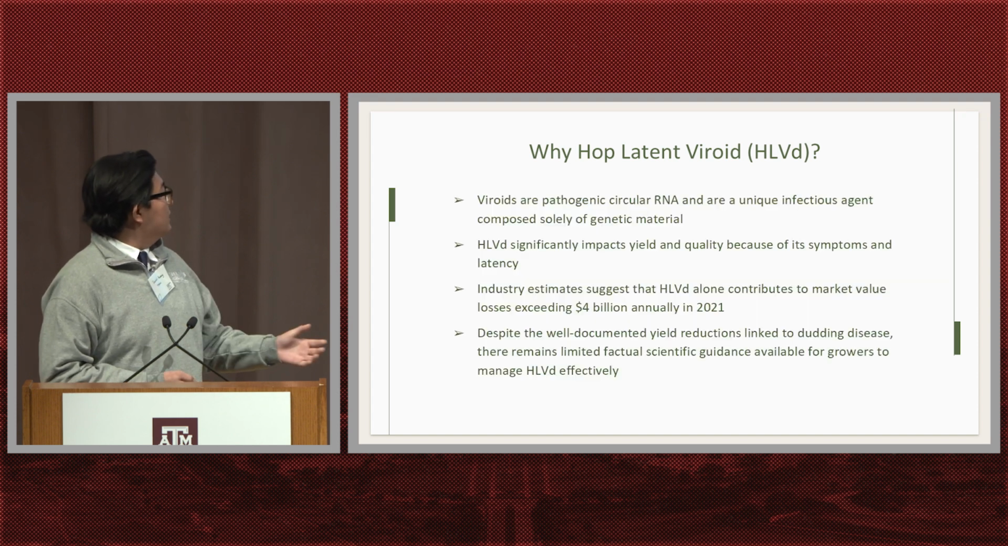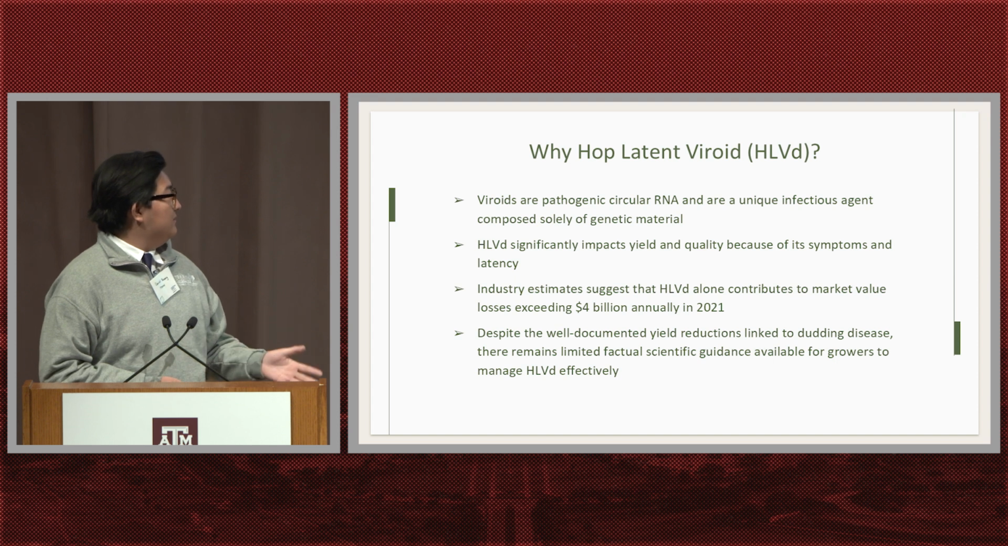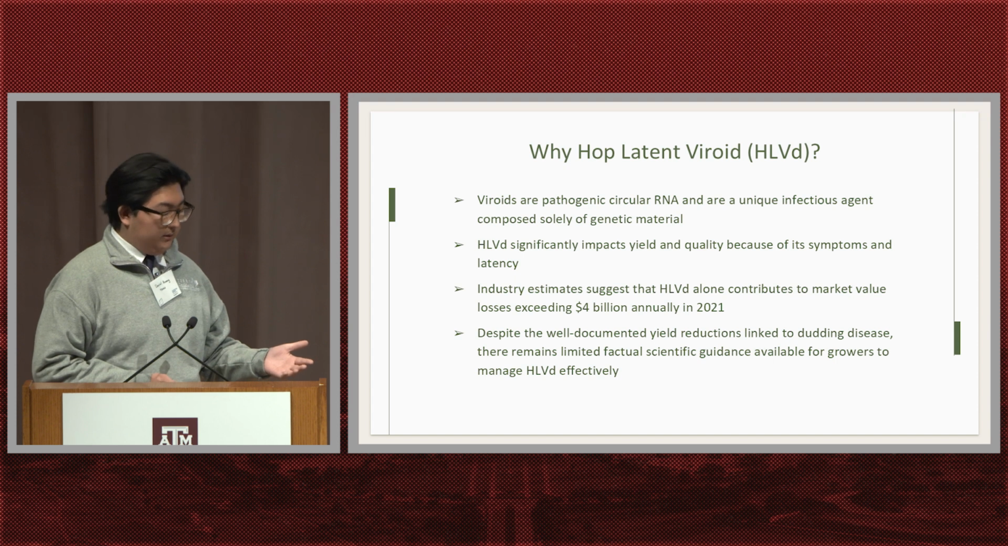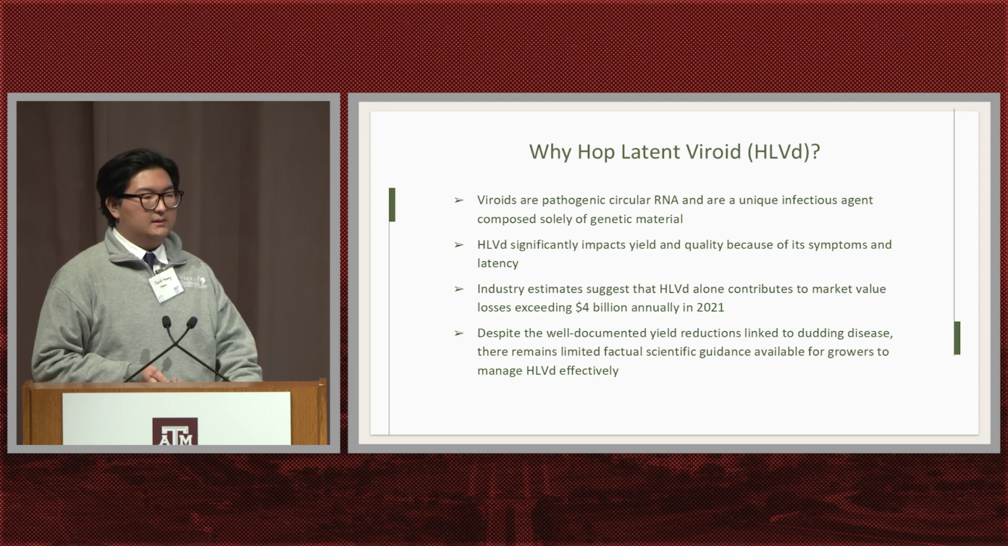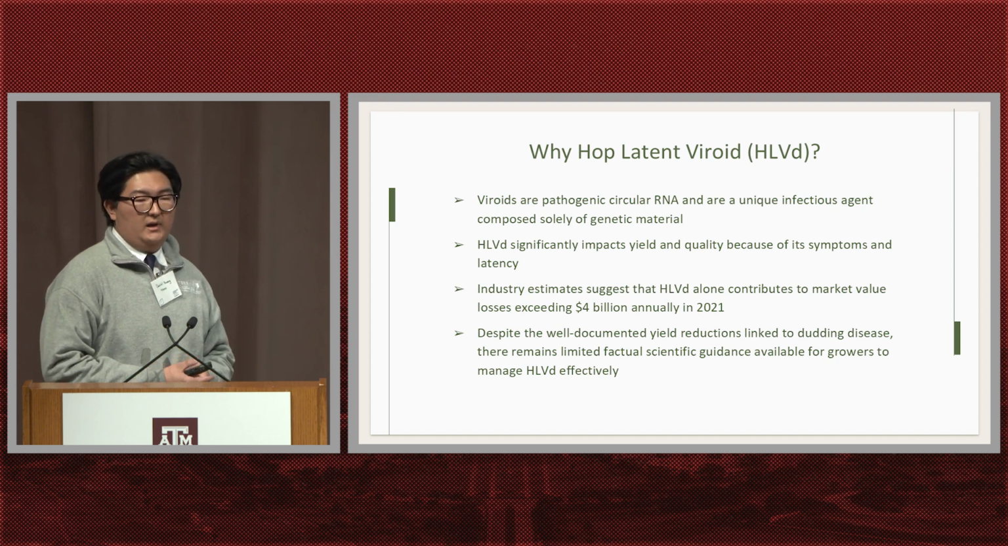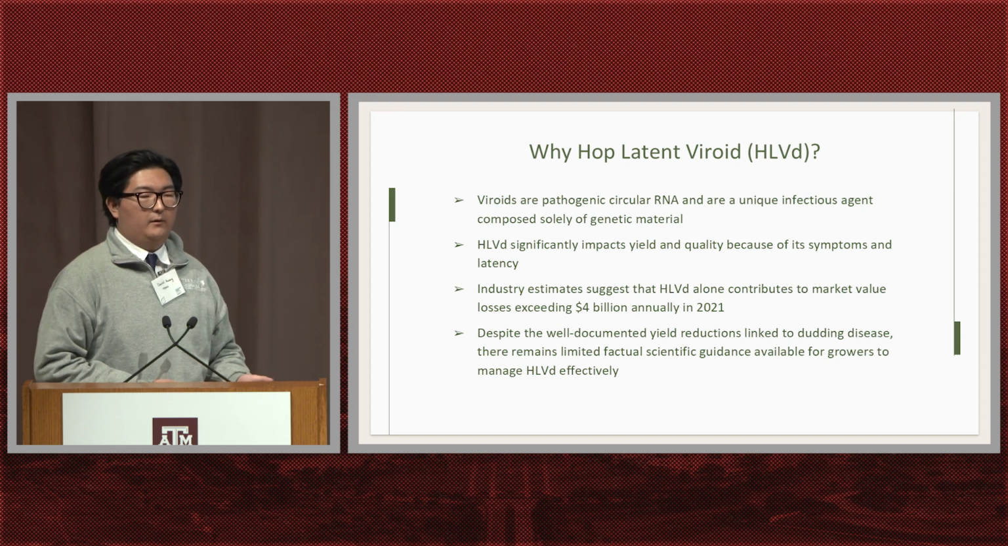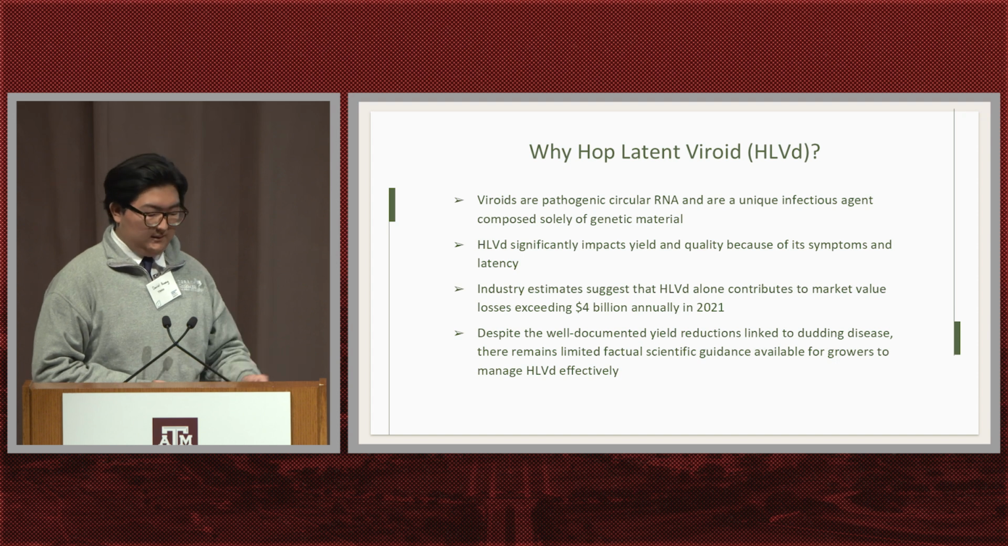Industry estimates suggest that HLVd alone contributes to a market value loss exceeding $4 billion annually. This data was found in 2021. Those losses could be tied to the hemp industry, which involves cosmetics, textiles, as well as food. Further research shows that hop latent viroid can affect more plants than just hemp. Those include any hop-related plants, such as beer plants, as well as even very distant relatives such as potatoes, tomatoes, or even roses.